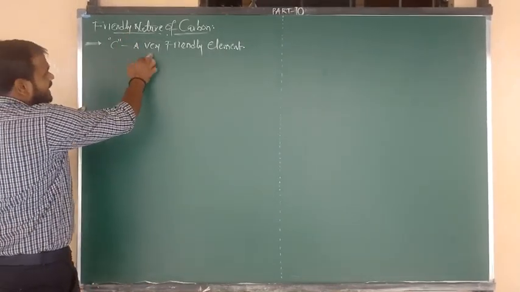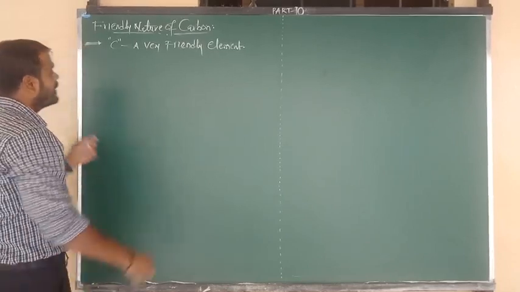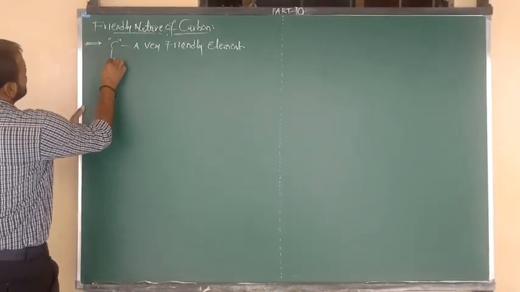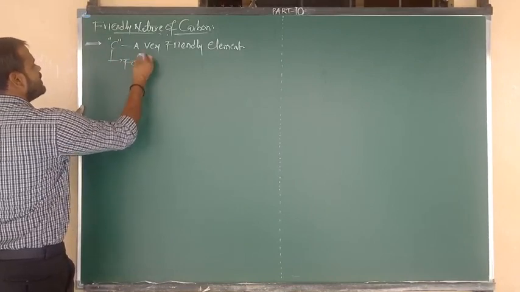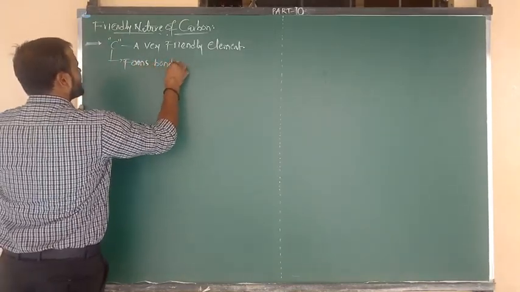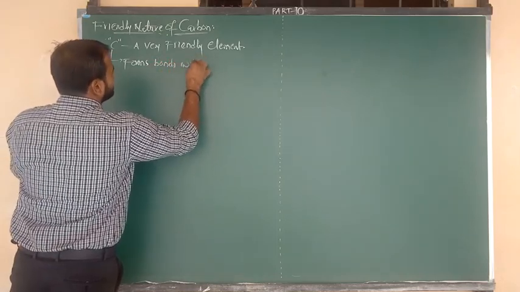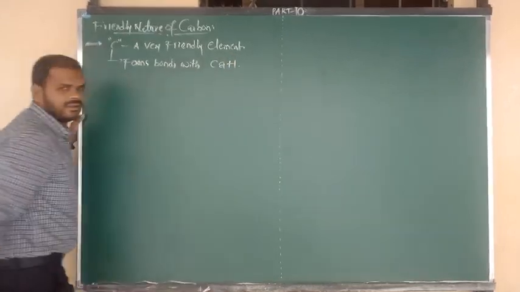Carbon is a very friendly element because carbon can form bonds with carbon and hydrogen.